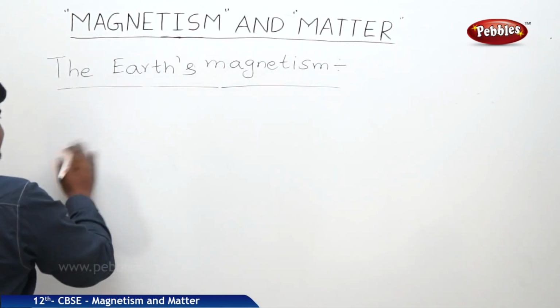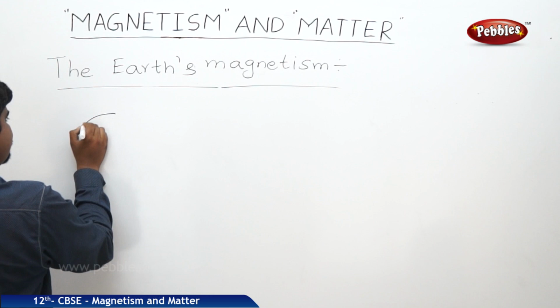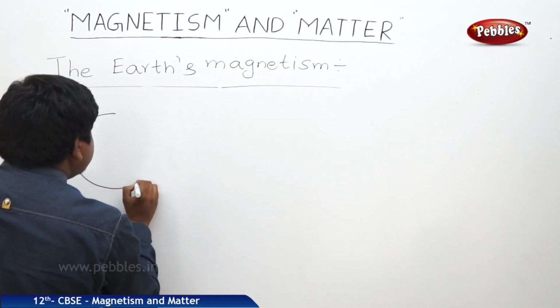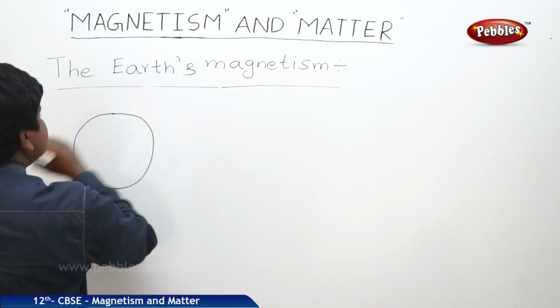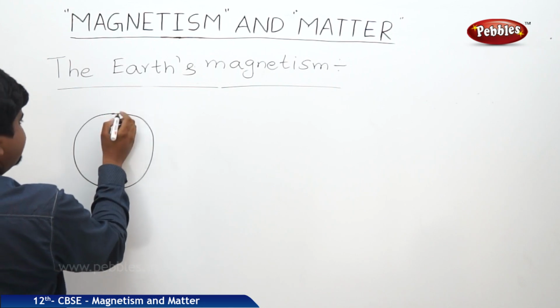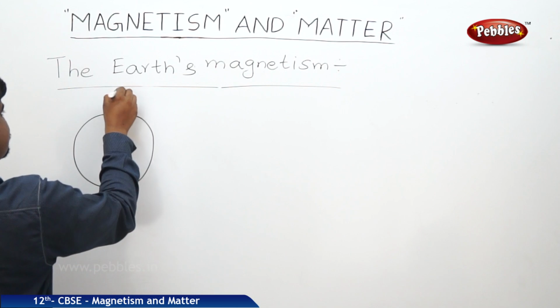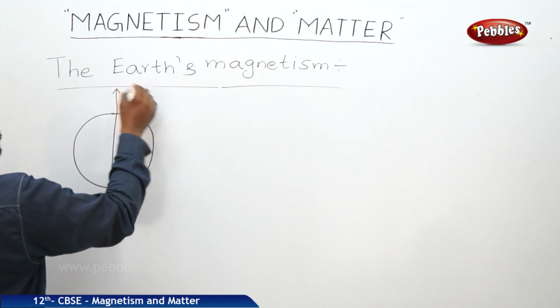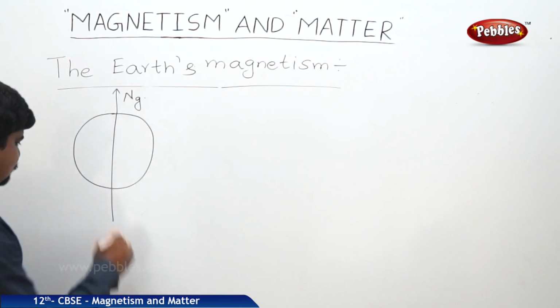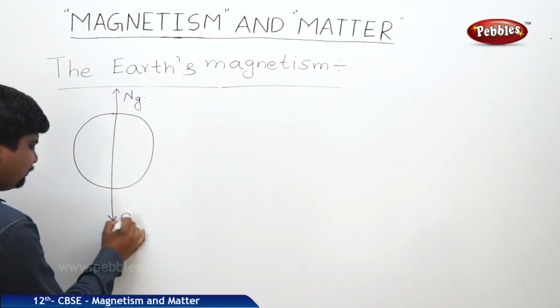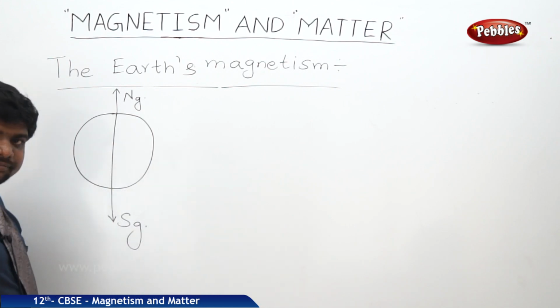So if you see the diagram, if this is the globe in a spherical shape, this is the geographical North Pole, this is the geographical South Pole, SG.